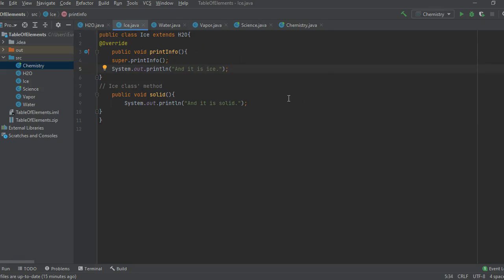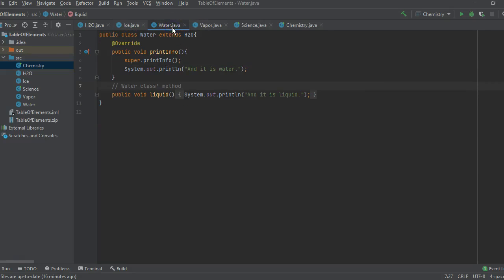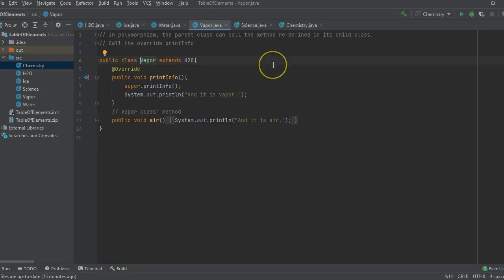Here, first the ice class, using the extends keyword, inherits the H2O class. It inherits the printInfo method from its parent class, but it can also have its own method. Same with the water class, and for the water class, I named its own method liquid. Same with the vapor class, and I named its own method air.